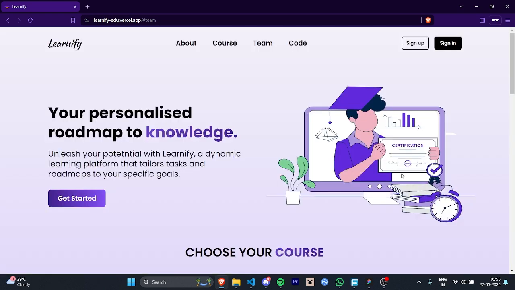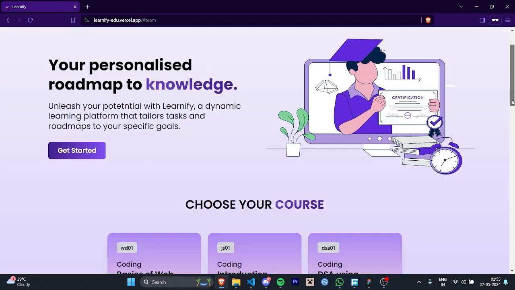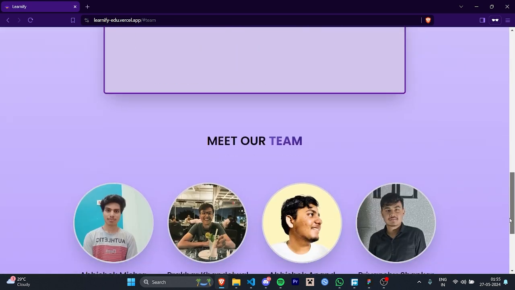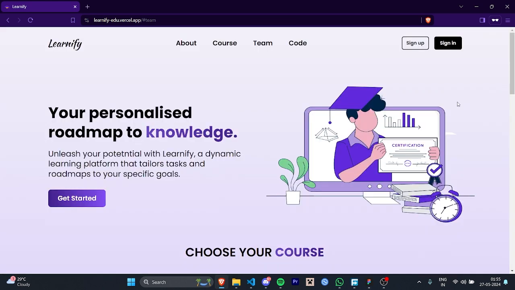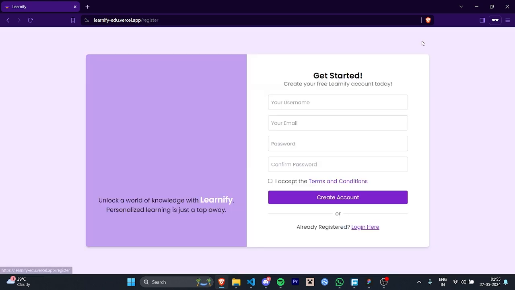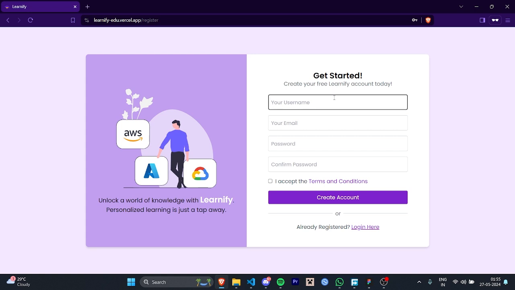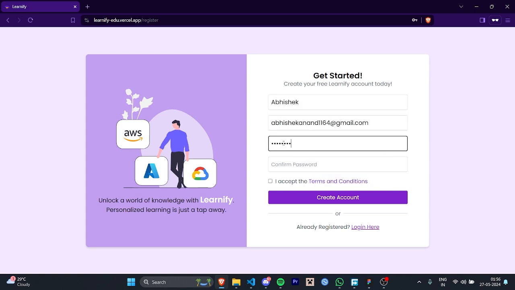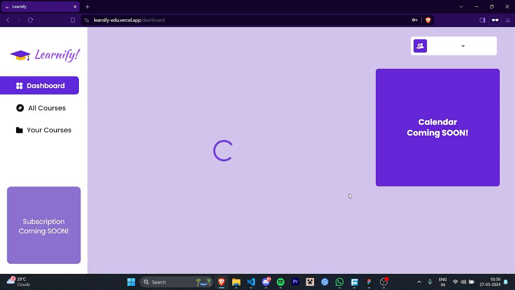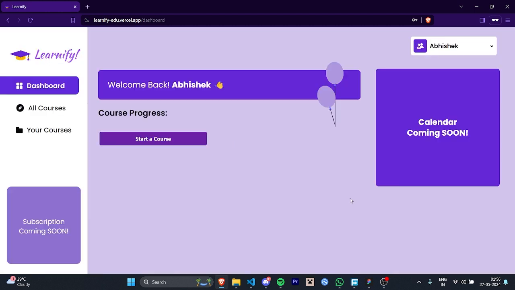First of all, this is our landing page, which shows you a simple process of how we can choose a course and get a roadmap for it. Let's get started. First, we can sign up. Let's type my username. My username is Abhishek. So I have created a new account, and this is our dashboard. We can see there is nothing here because we need to start a course first.